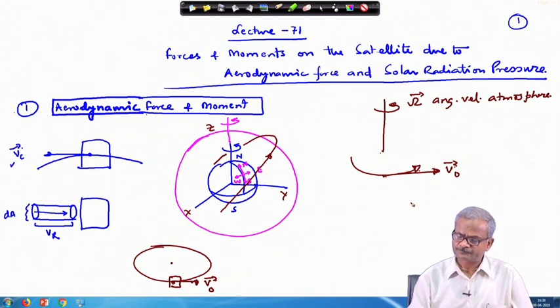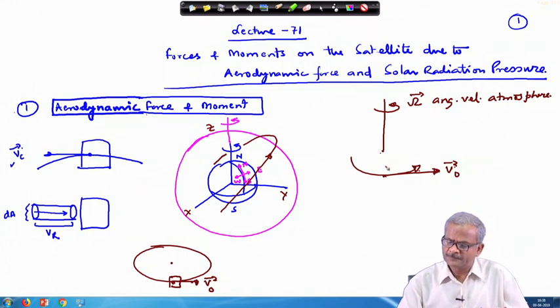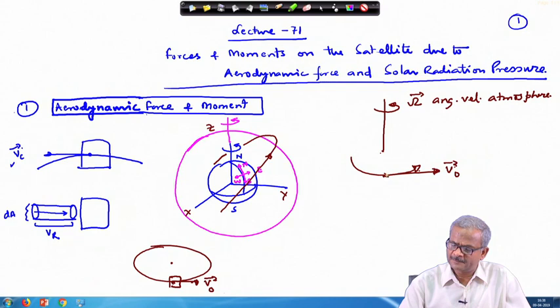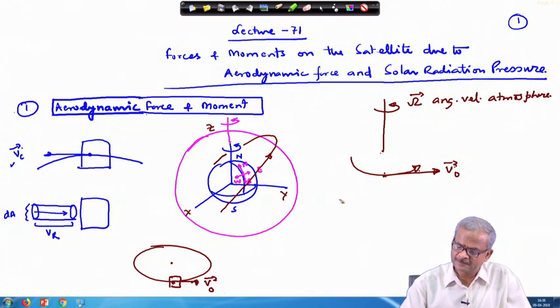If the atmosphere is static while the earth is moving, in that case we get the relative velocity of the atmosphere as v 0. So, v 0 we have worked out, this is the relative velocity